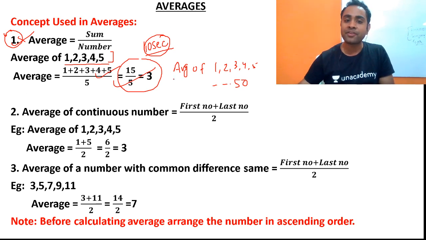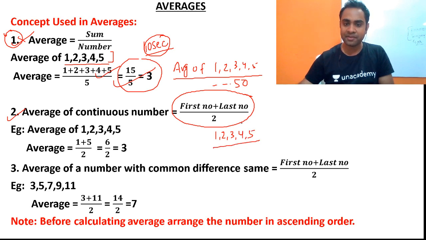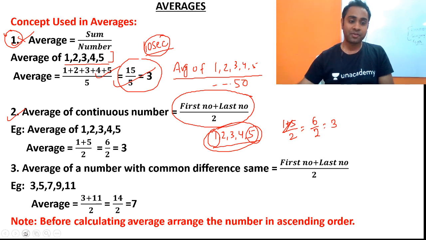The average of continuous numbers will be equal to the first number plus the last number divided by 2. So if you have to calculate the average of 1, 2, 3, 4, 5, this is a continuous number, so the average will be first number plus last number divided by 2. So 6 by 2 will be equal to 3. So you will be easily able to calculate the value.